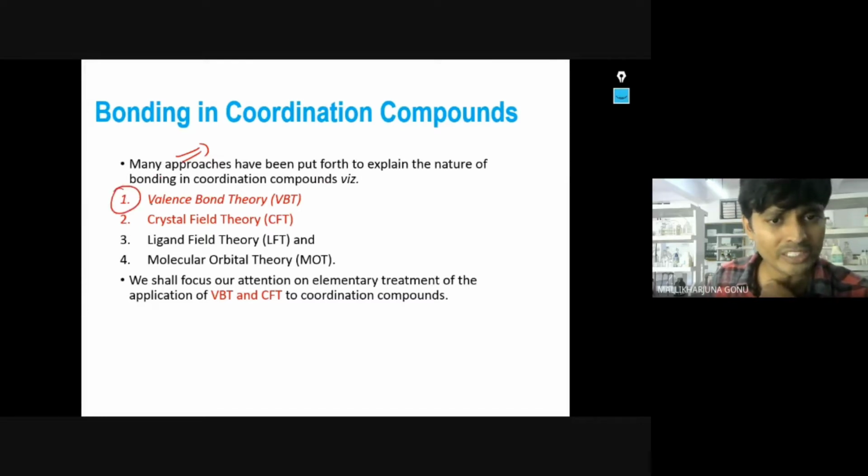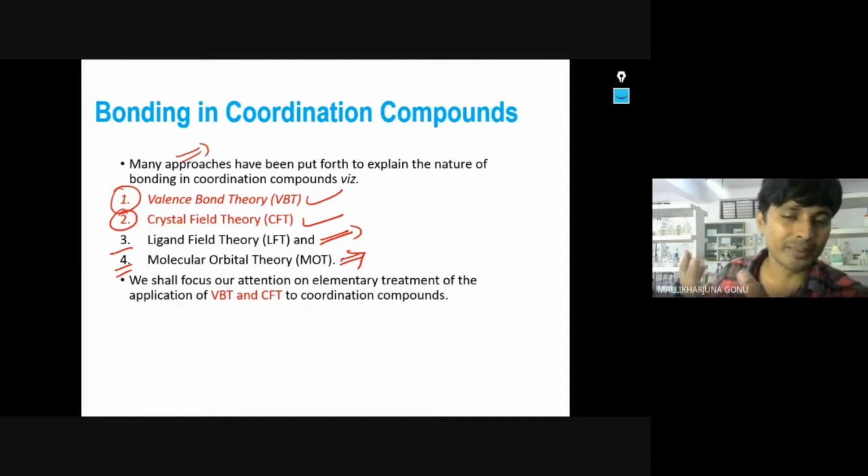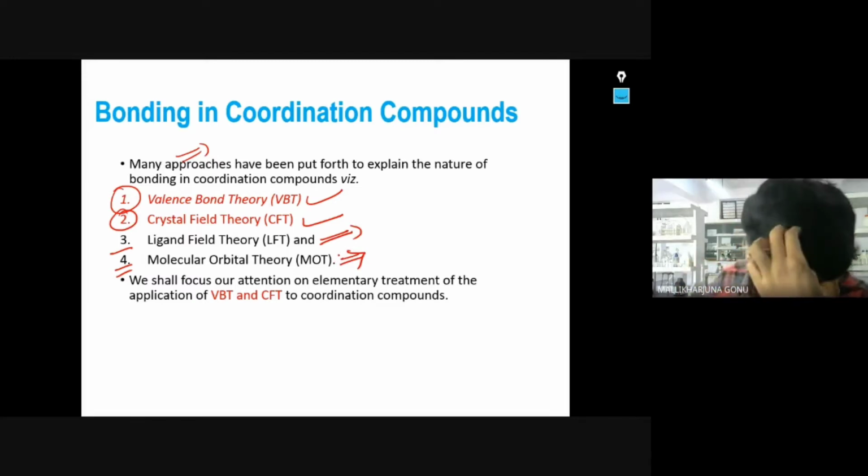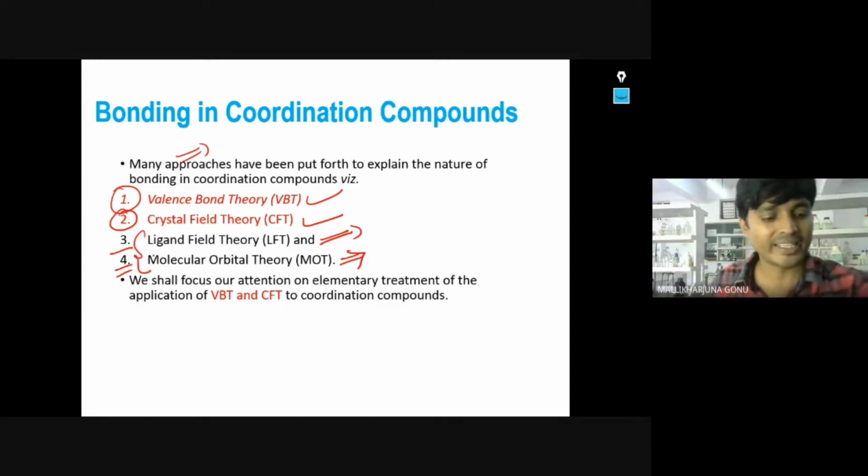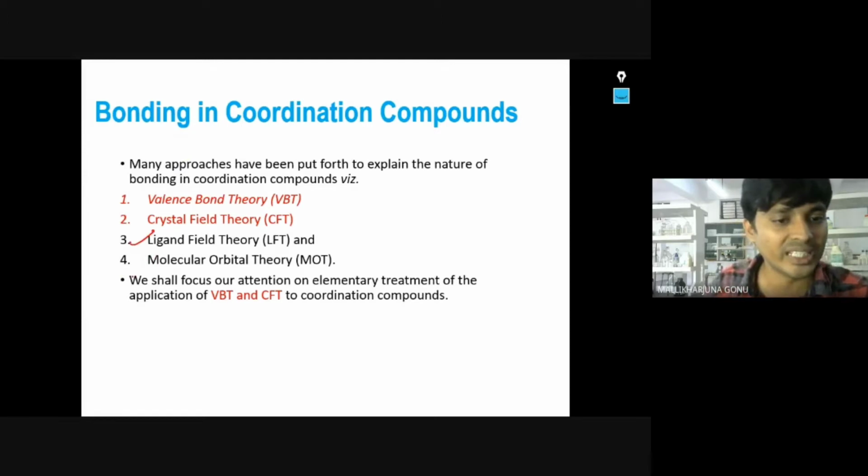One important one is valence bond theory, the second is crystal field theory, third is ligand field theory, and fourth is molecular orbital theory. You studied molecular orbital theory in 11th, in chemical bonding and molecular structure. But molecular orbital theory in coordination compounds is different. These things you will study in your higher studies: ligand field theory and molecular orbital theory. What you are going to study here is valence bond theory and crystal field theory.